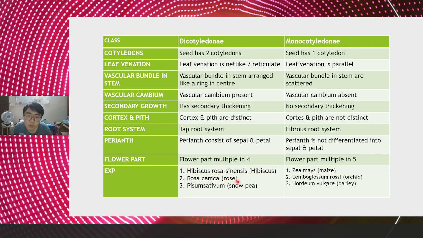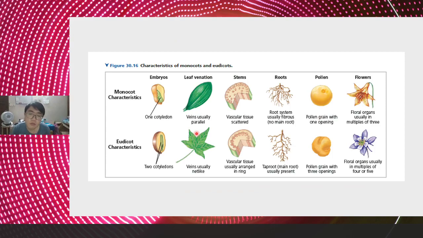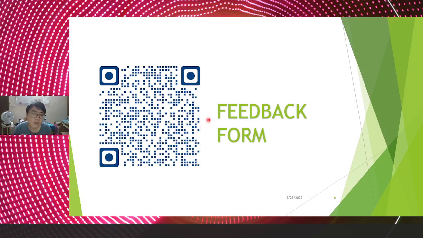These hibiscus, pea, maize, orchid, barley are the examples. This is easy because you already learned it in SPM. I think you already learned it before. Okay, so that's all. That's it for phylum Angiospermophyta.